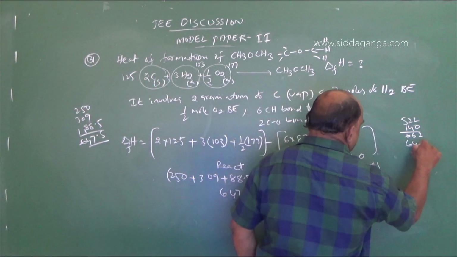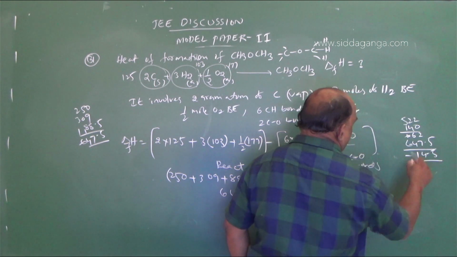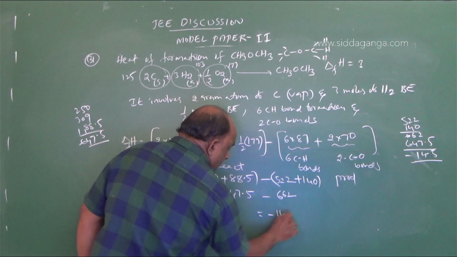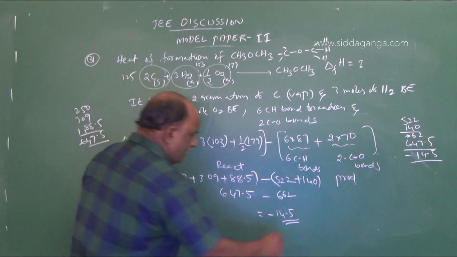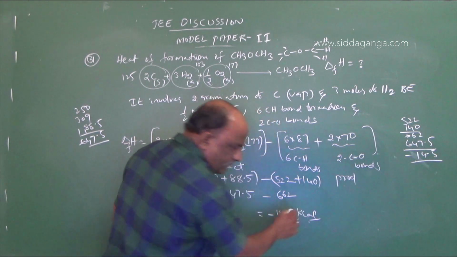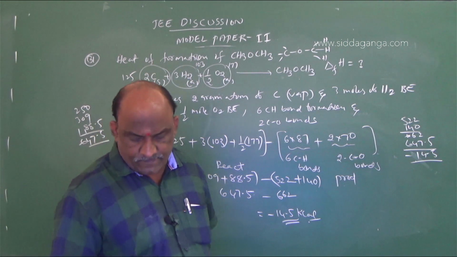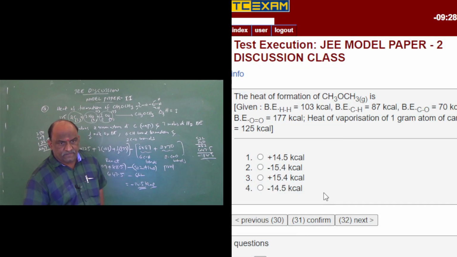So 647.5 minus 662 gives minus 14.5. There it is. So this is the answer.